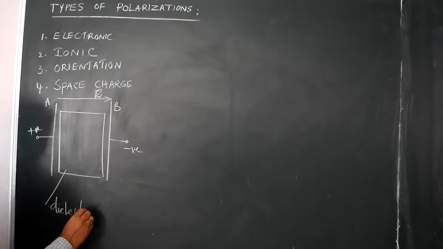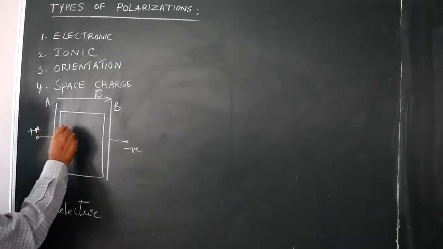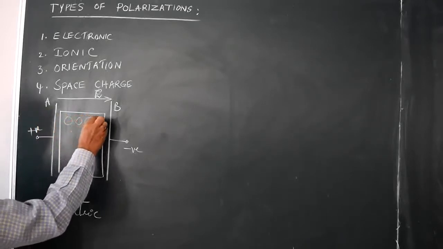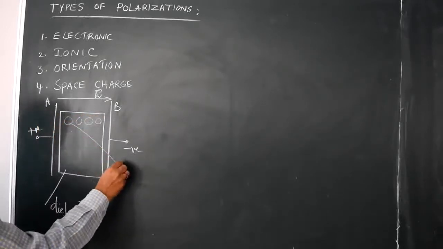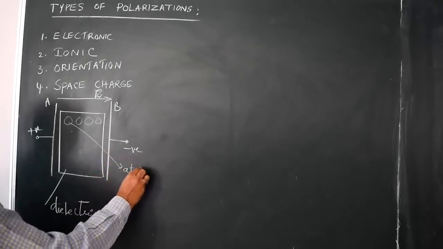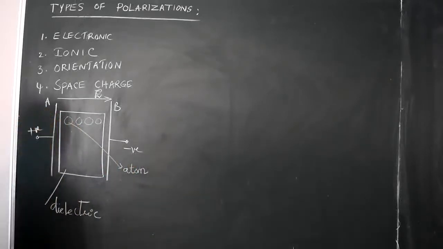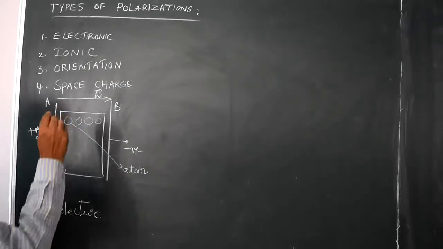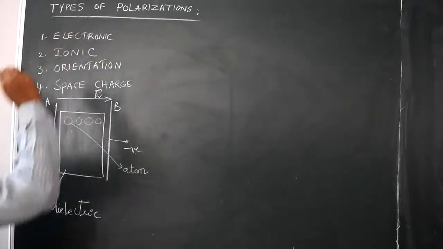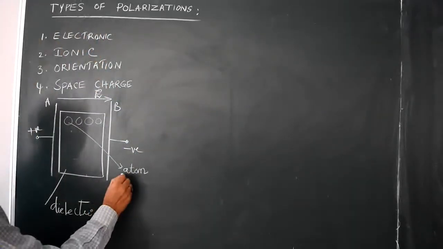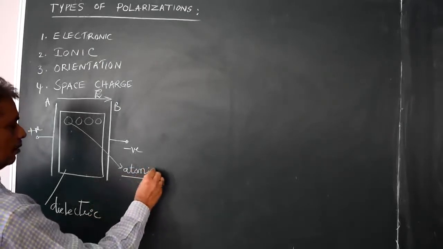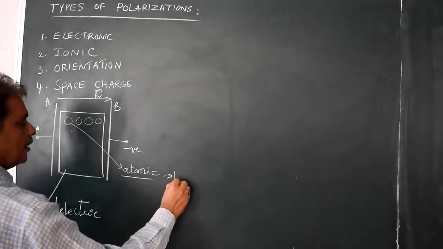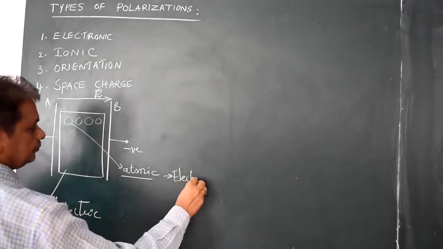If the dielectric is formed with atoms, then in this dielectric we have electronic polarization. So an atomic dielectric creates electronic polarization.